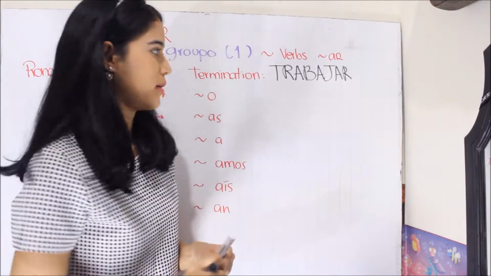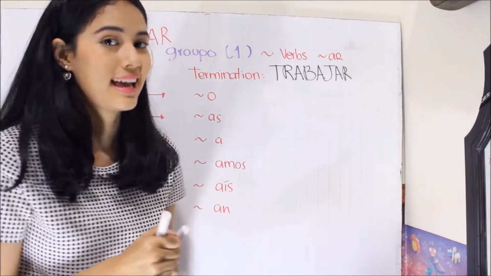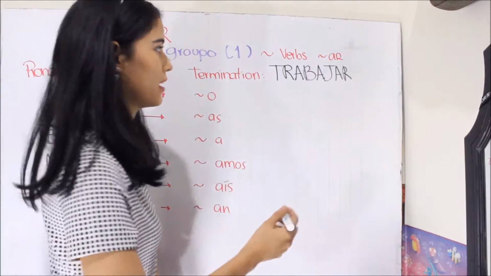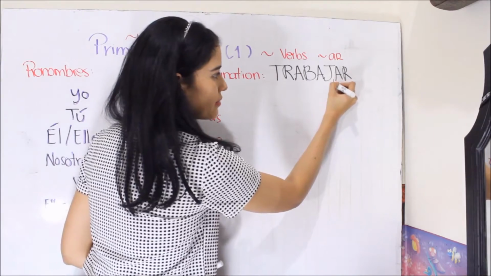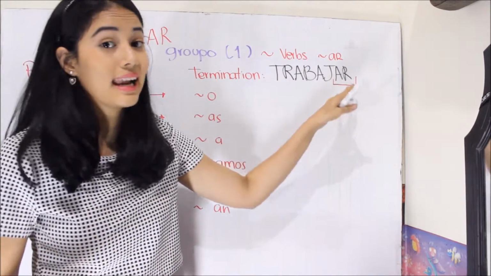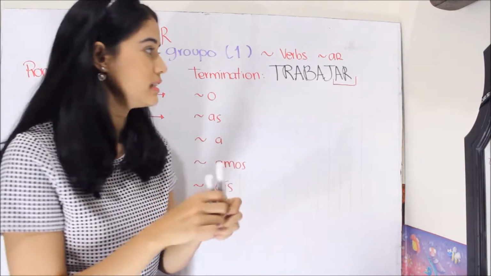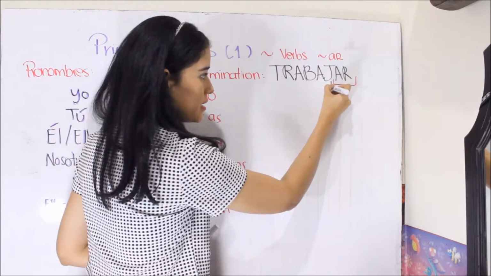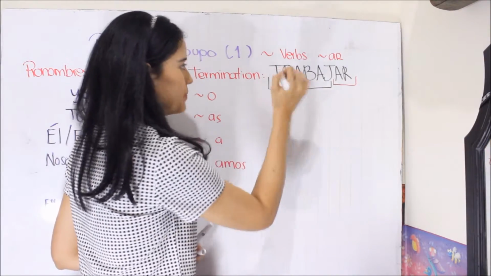To work. So, la raíz, do you remember the word raíz? We have the termination here. La raíz, the root, will be all of this, from this until here.